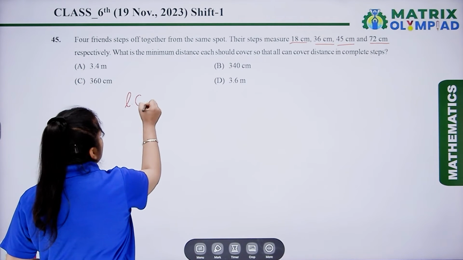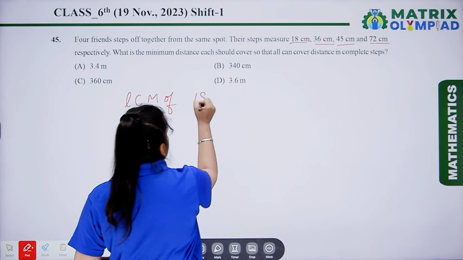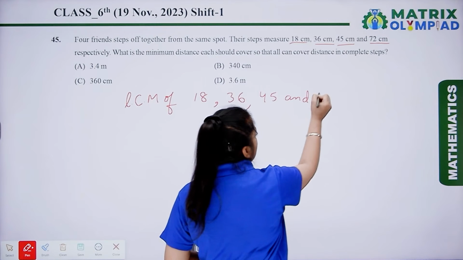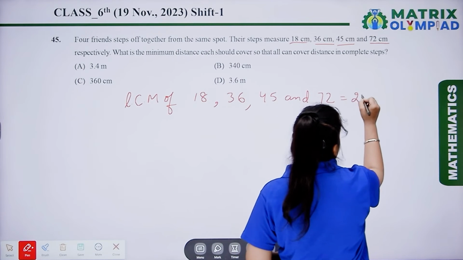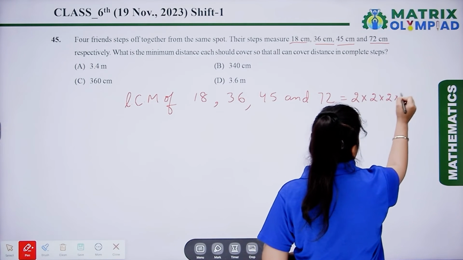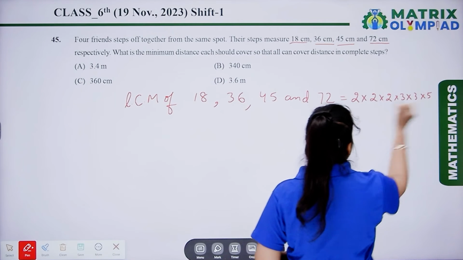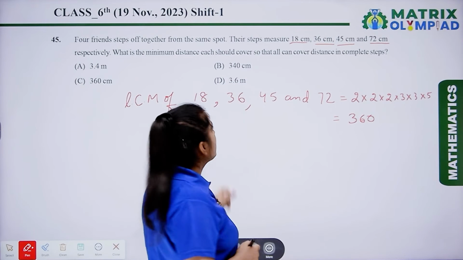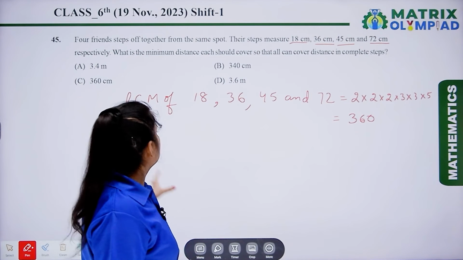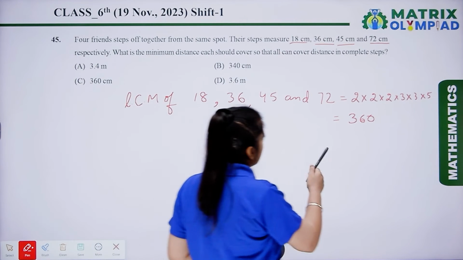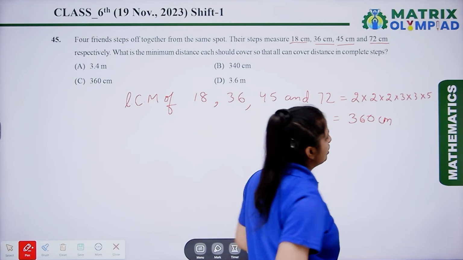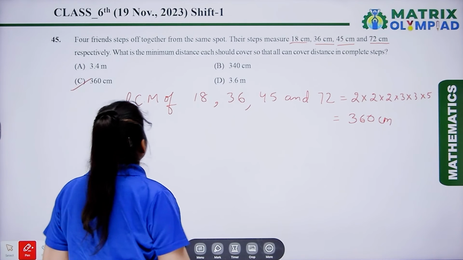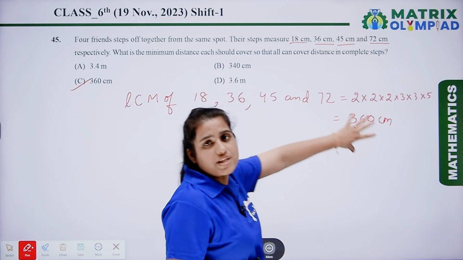The LCM is 2 multiplied by 2 multiplied by 2 multiplied by 3 multiplied by 3 multiplied by 5, that is equal to 360. So the minimum distance covered by the 4 friends is 360 centimeter, and option C is the correct answer in centimeter.